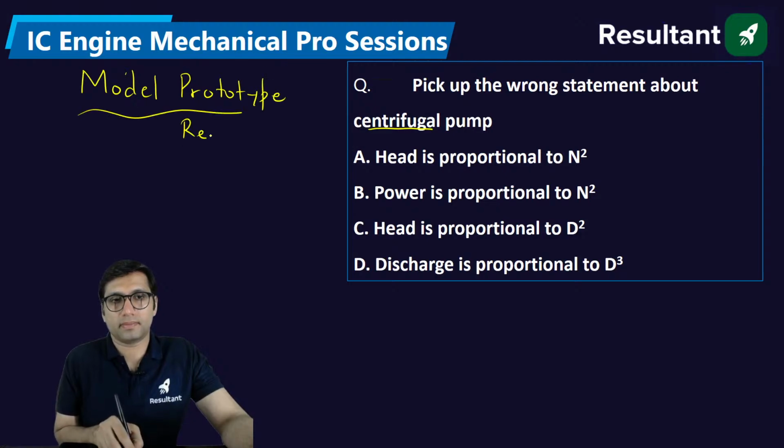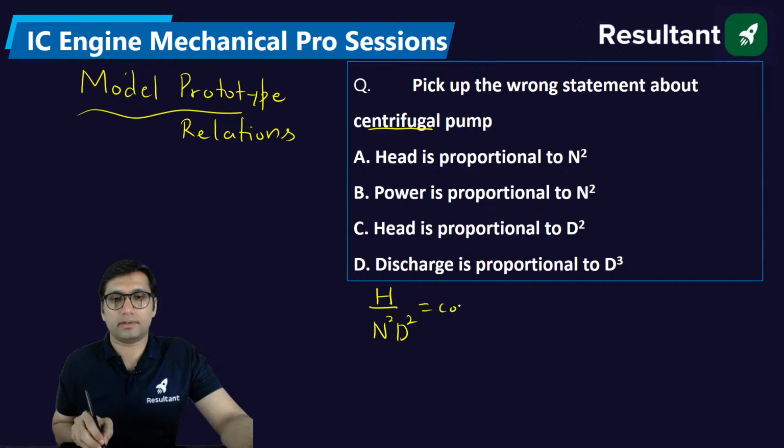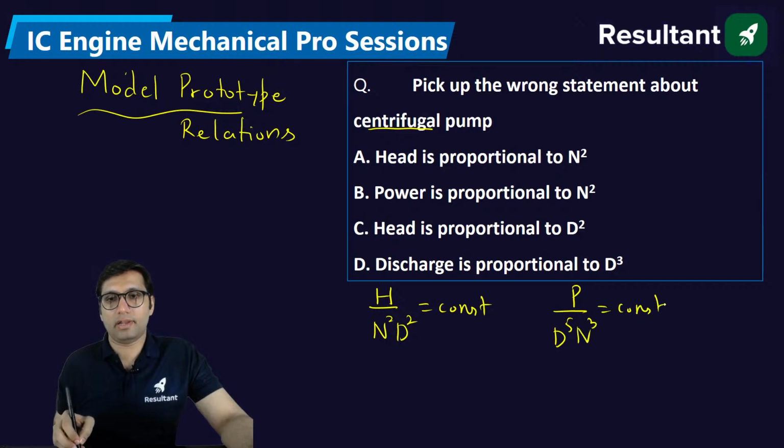If you are designing a model and prototype, then you must have seen these relations. First relation is H by N square D square is equal to constant. One relation is P by N cube D to the power 5, and Q by N D cube is equal to constant.